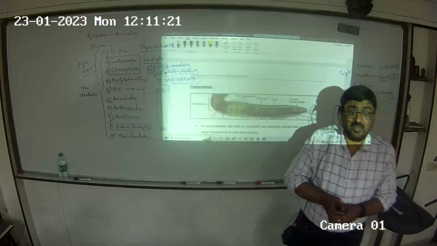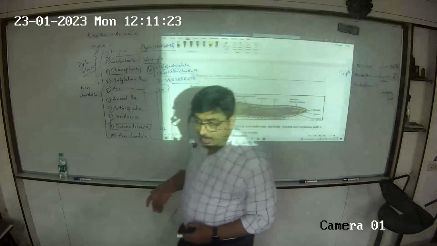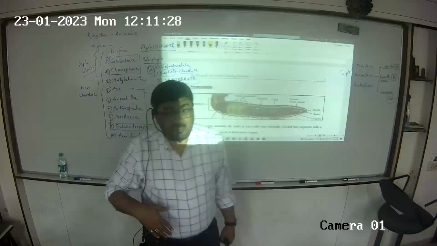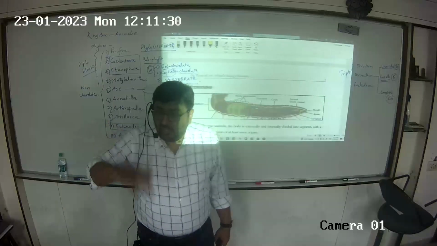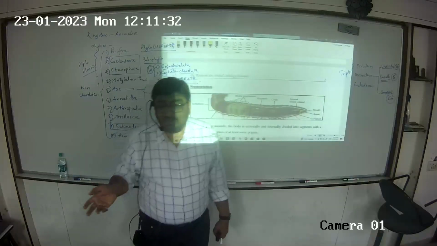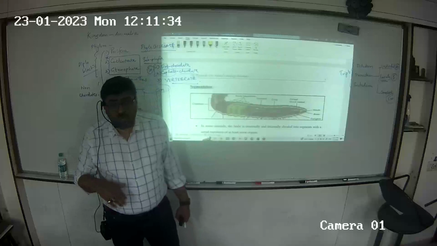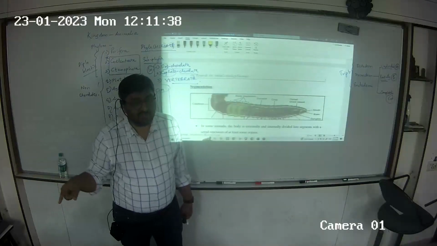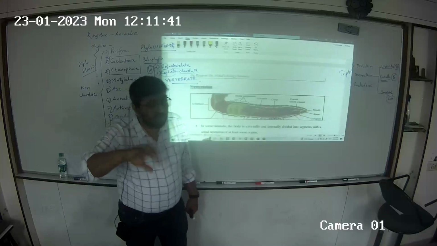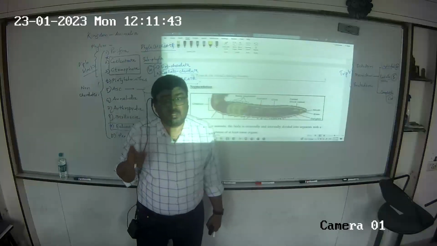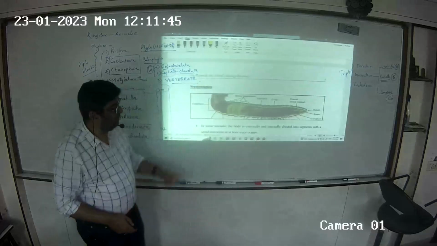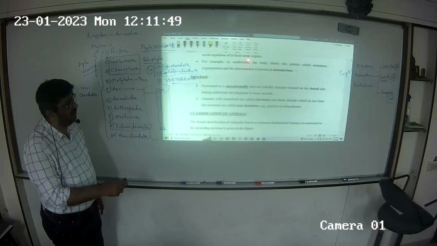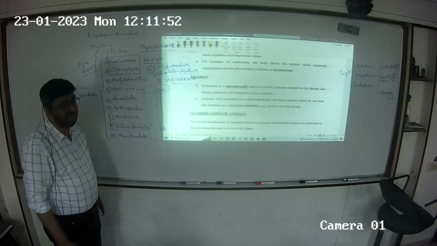But if you consider something like earthworm, segmentation goes to a next level. Externally and internally the segmentation coincides. Externally you can tell this is the 5th, this is the 6th, you can count up to 20 segments. So when external and internal segmentation coincide, it is called metamerism. Metameric segmentation.